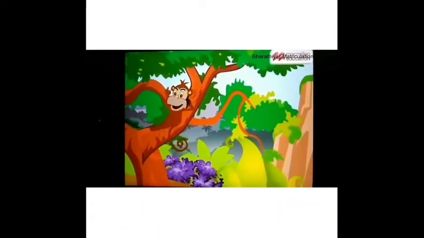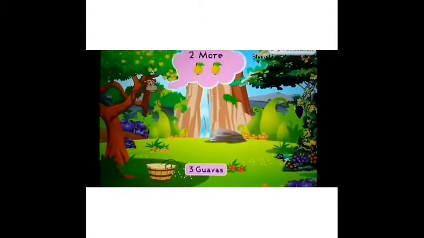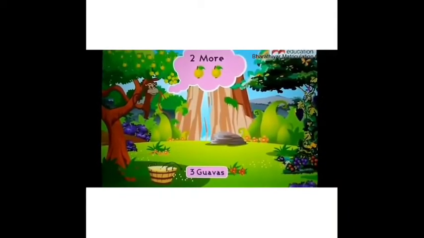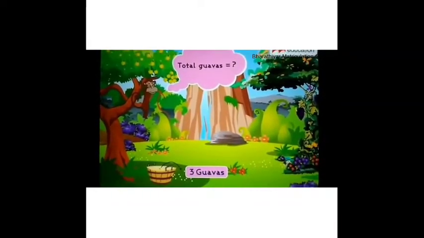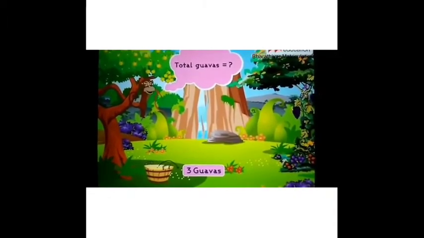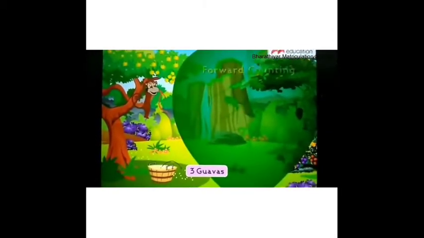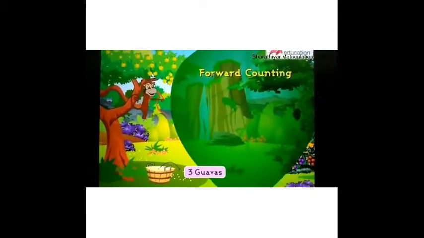This is Kiki on the guava tree. Say hello, Kiki. He is collecting guavas in his basket for his baby monkey. So far he has collected 3 guavas and he wants to collect 2 more. But Kiki wants to know how many guavas he will have in total. Let us help Kiki find out the total number of guavas with the help of forward counting.